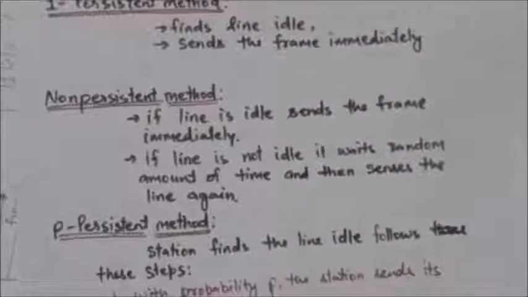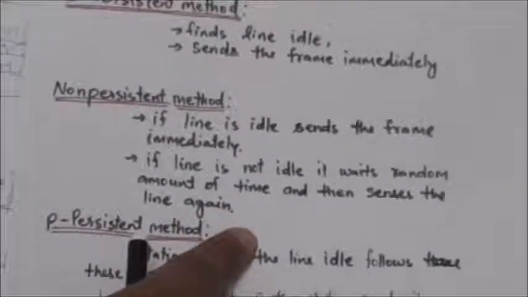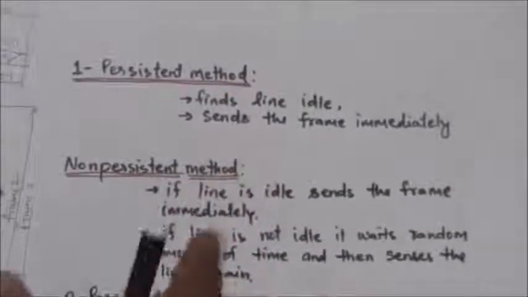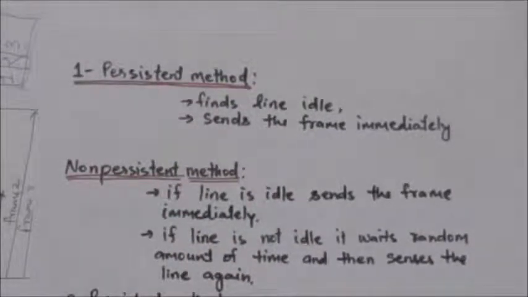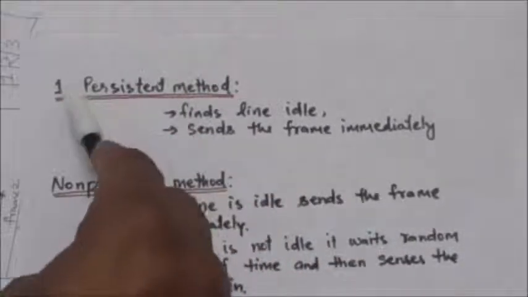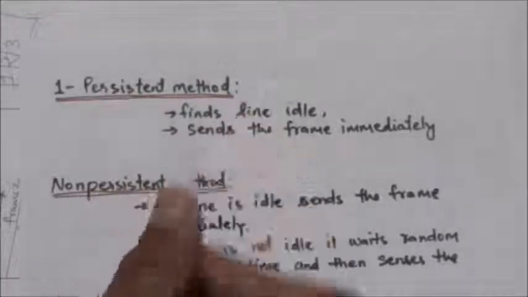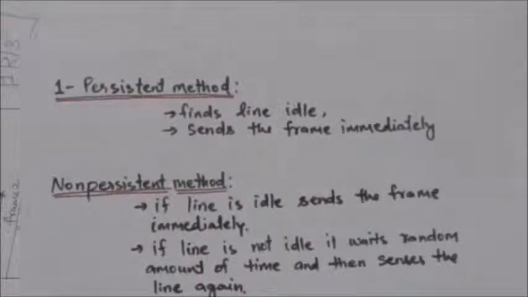Now what will the station do if the channel is busy, and what will the station do if the channel is idle? Now there are three methods. First one is the one persistent method. First we will discuss the one persistent method. In the one persistent method, the station sends its frame immediately with probability 1 after it finds the line idle.